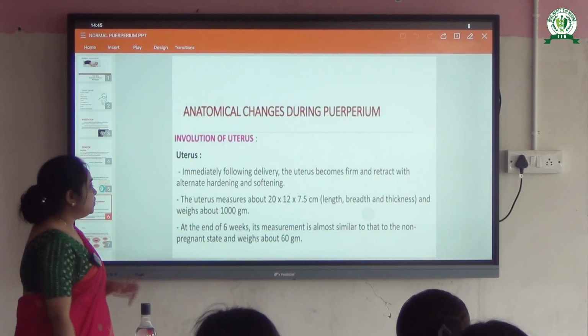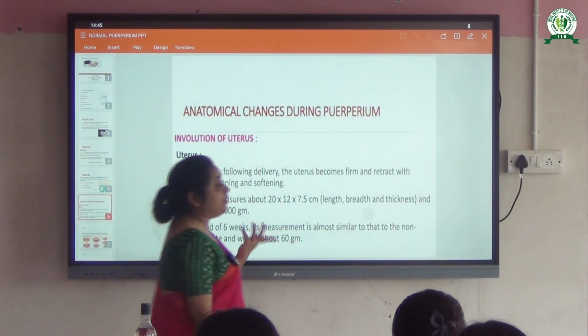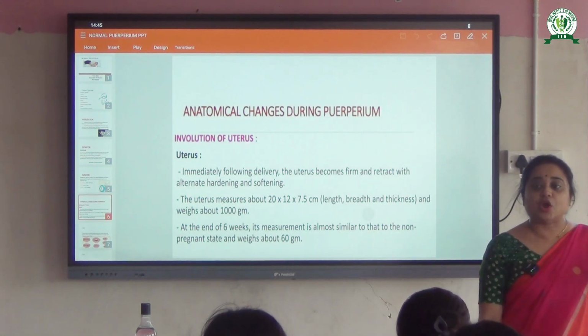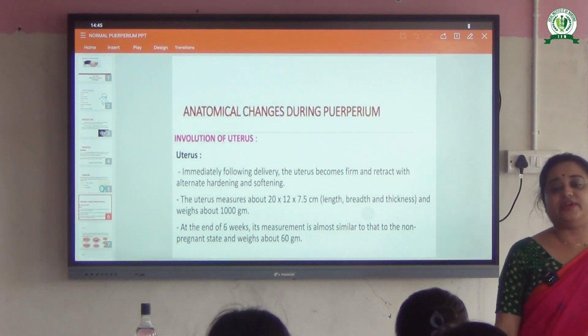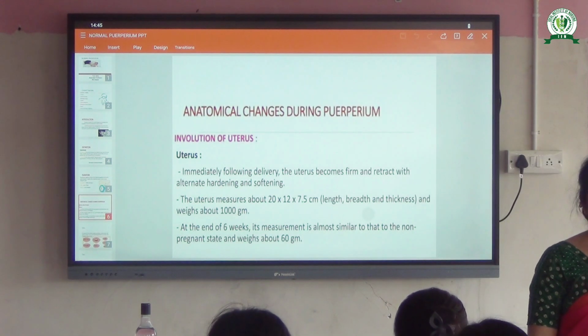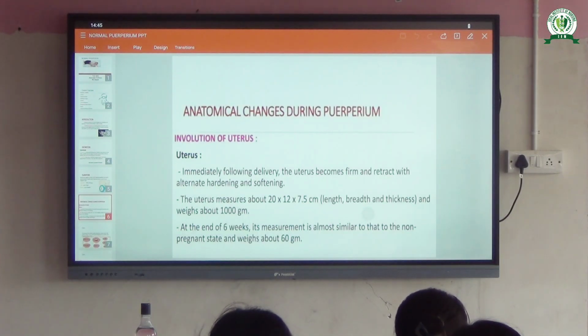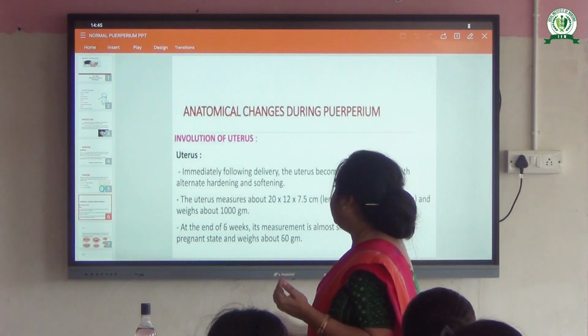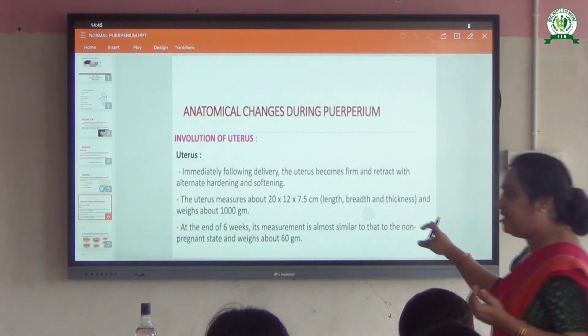Okay. So during pregnancy, how much weight gain happens in the uterus? In the non-pregnant state, what is the actual weight of the uterus? 50 to 60 grams. And in the pregnancy period, that will increase to 1000 grams.